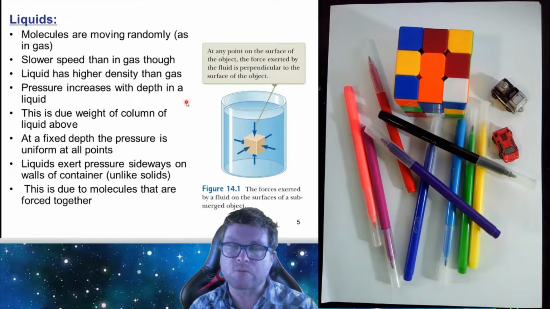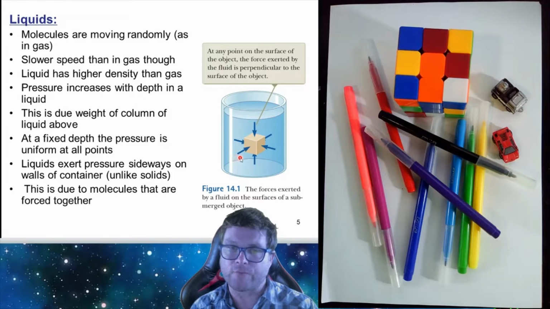The pressure increases with depth in a liquid. So that's to say, if you start at the top of this container and you move yourself down to the bottom of the container, then you'll find that when you get to the bottom, the pressure will be higher than at the top. And the reason for that is because once you get to the bottom, you're going to have a column of liquid which is pressing down on you, and that increases the pressure. At a fixed depth, the pressure is uniform at all points.